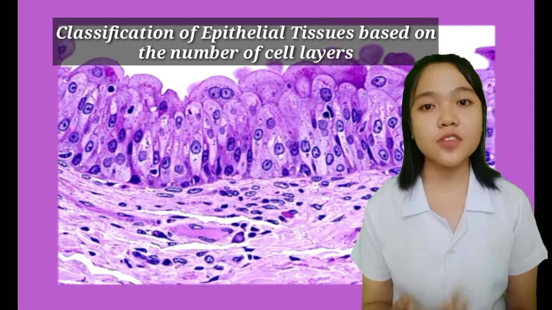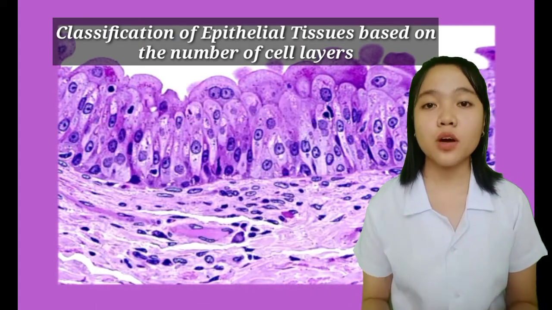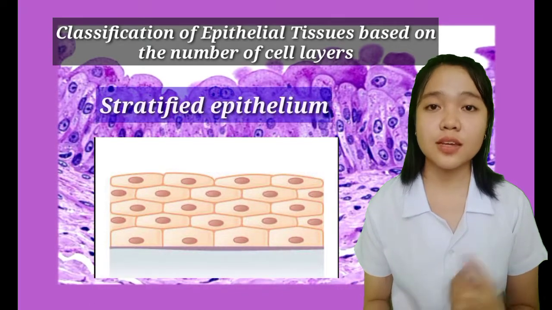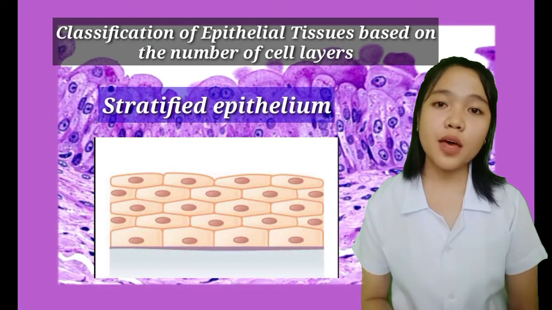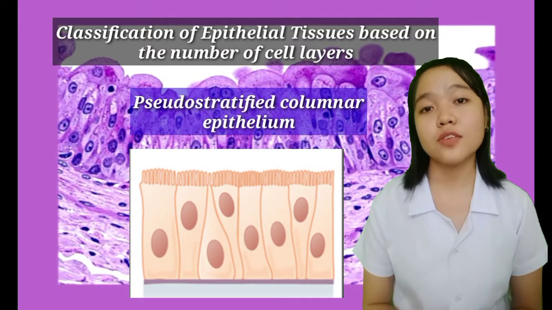So yun lang yung classification nila. Kapag isa lang yung layer, that is called simple epithelium. Kapag dalawa na or marami na yung cell layers niya, that is called stratified epithelium. And kapag magulo or it has varying forms, then that is called pseudostratified epithelium.